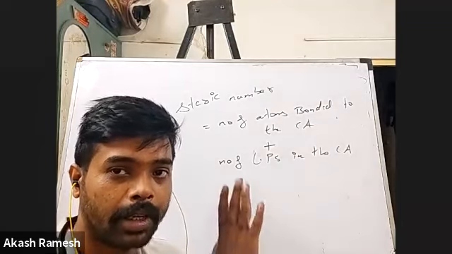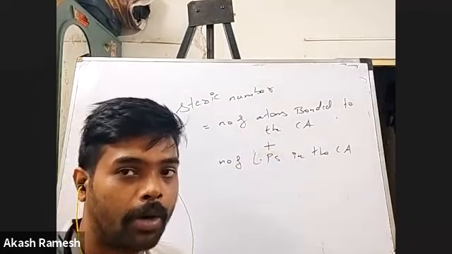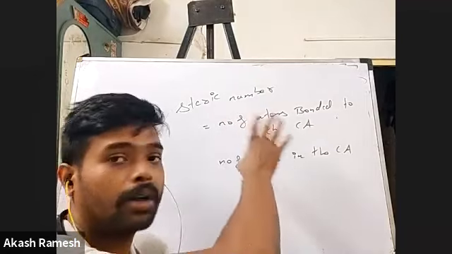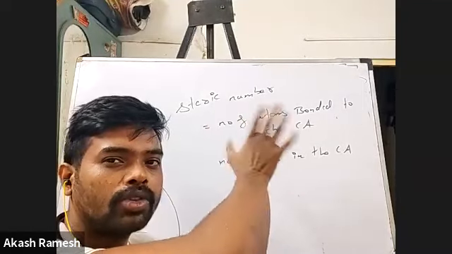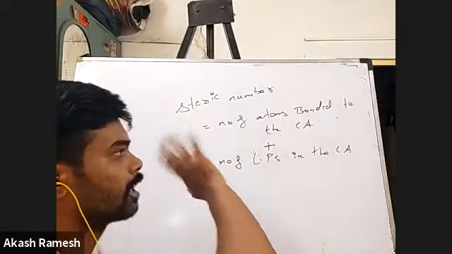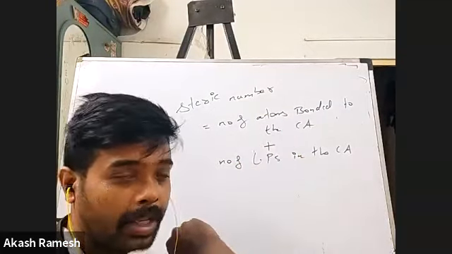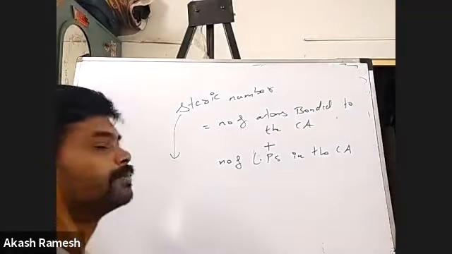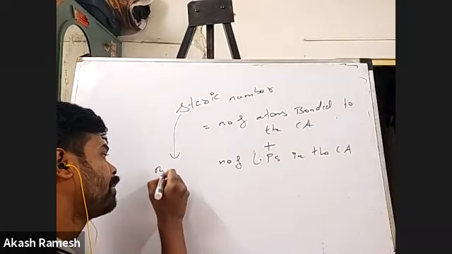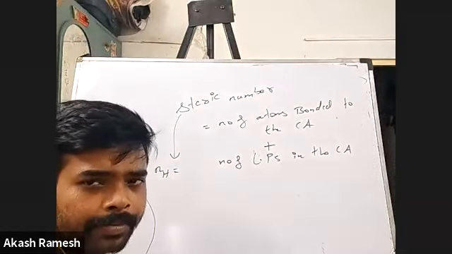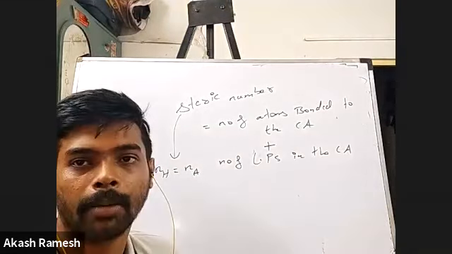See, we are speaking only about the central atom. We are not speaking at all about the bonding atoms, except the number of atoms bonded to the central atom. Okay, fine. So with the help of the steric number, the hybridization will vary. This steric number is also equal to the number of hybrid orbitals formed, and obviously it is equal to the number of atomic orbitals combining.